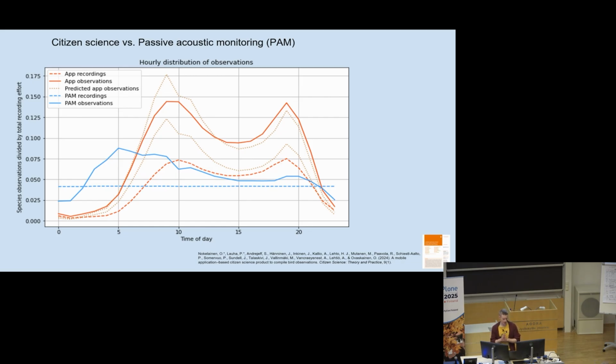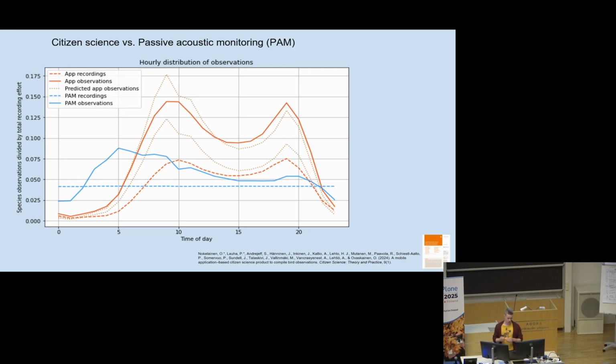From that we can see that birds are actually most active early in the morning, then the activity level declines, and we have another smaller peak right before the sunset. But if we only look at the data collected by the app users, that tells a very different story.